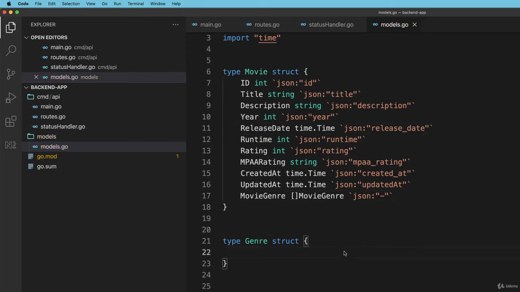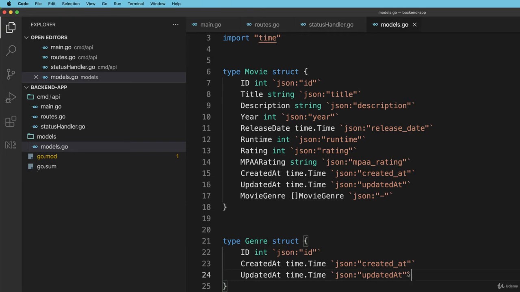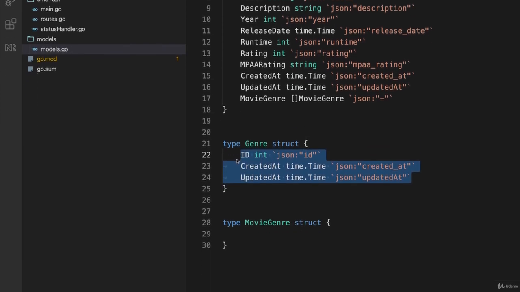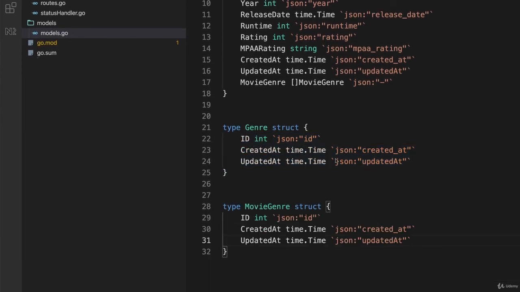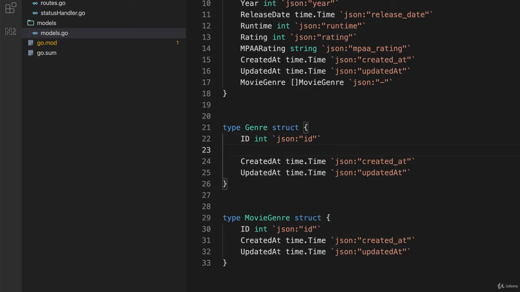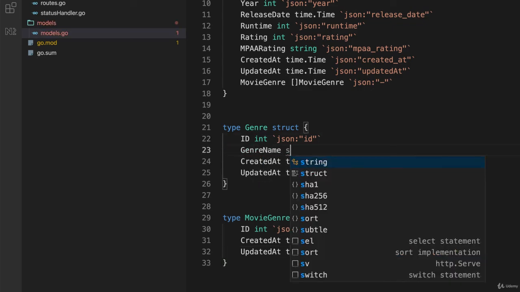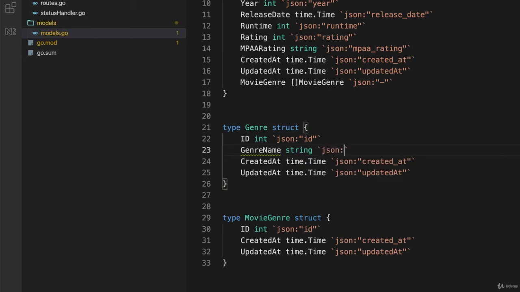Okay, so for genre, I'll just have a list of genres, just a lookup table. ID int JSON ID. It's definitely going to have a created at and updated at, so I'll copy those and paste that right here. And then I know I'm going to have the same columns in movie genre, so I'll copy that and paste it in here to save some typing. All right, what else do I want in genre? Just the genre name, which will be a string, and in JSON it will be genre name. And down here, that's all I need for genre.